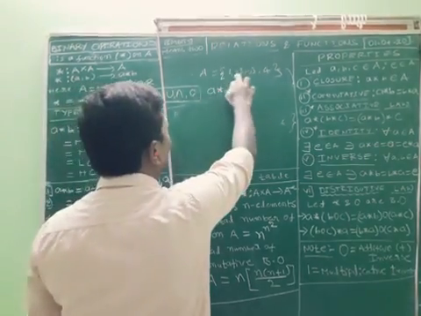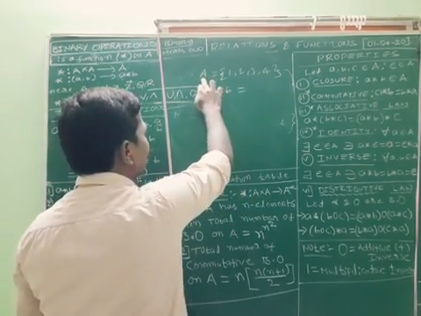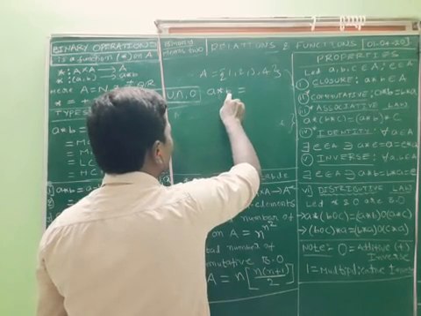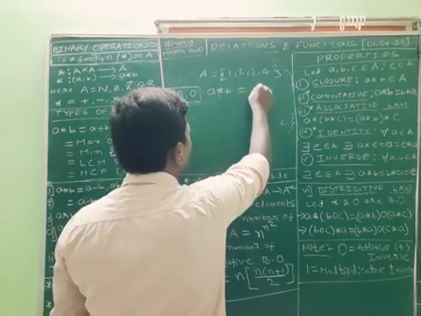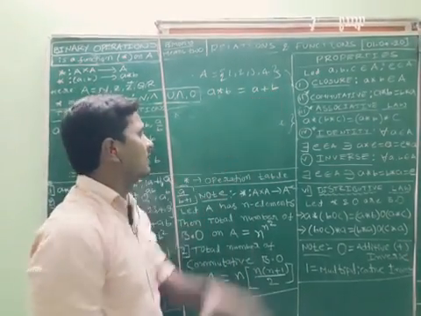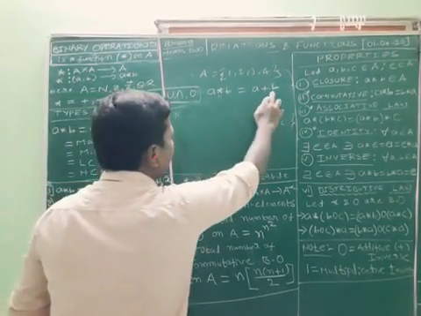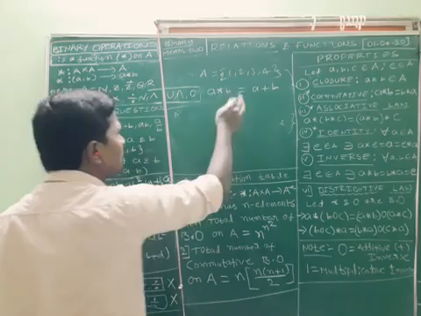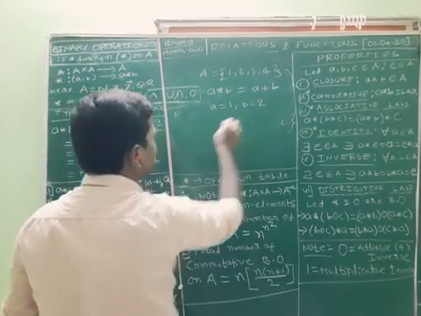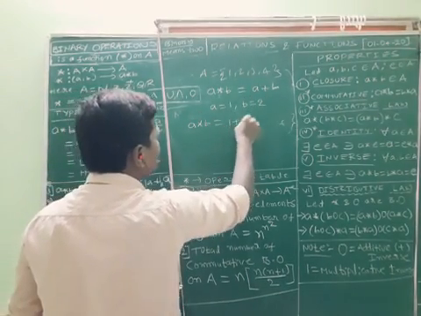I am taking 1, 2, 3, 4. A is a non-empty set having 1, 2, 3, 4. I define the binary operation a star b as a plus b. Whenever you apply the operation, the input is, I take a equal to 1 and b equal to 2. So what is the a star b value? a star b is a plus b. 1 plus 2 is 3.